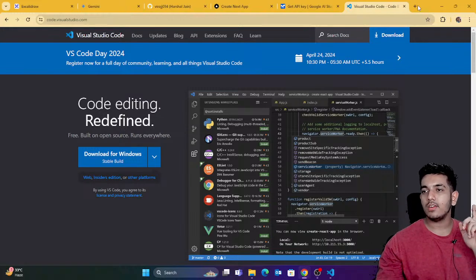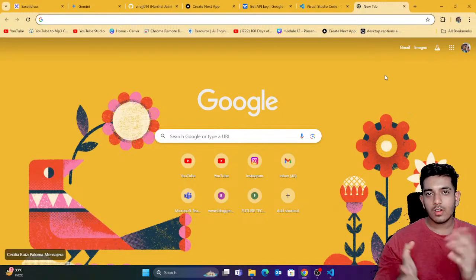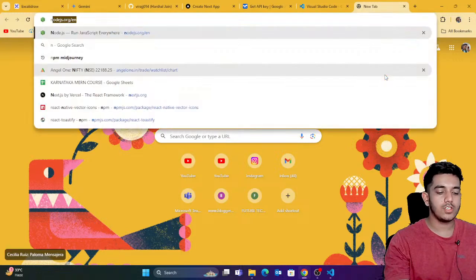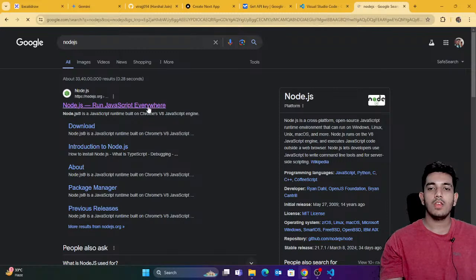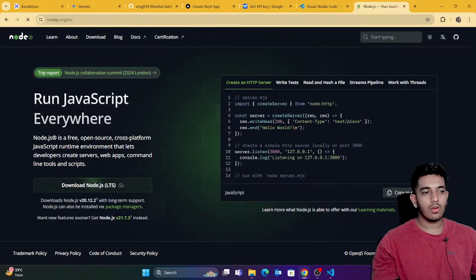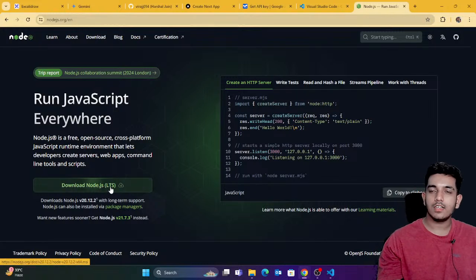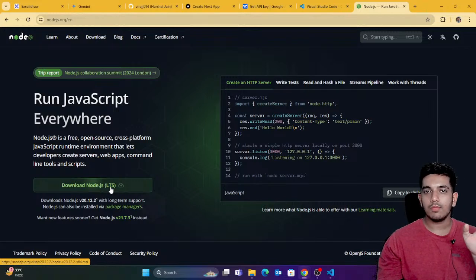And one more thing guys which you're gonna need is Node.js. Since we are using Next.js or React.js, again you're gonna need Node.js to install those things. So for that your Node.js must also be installed. If your Node.js is not installed, just search for Node.js, and this is the first website. Here guys you would see download Node.js LTS. You can just download this setup. After downloading this setup, you can install it. Just click next, next, next, your setup would be installed. That's it.